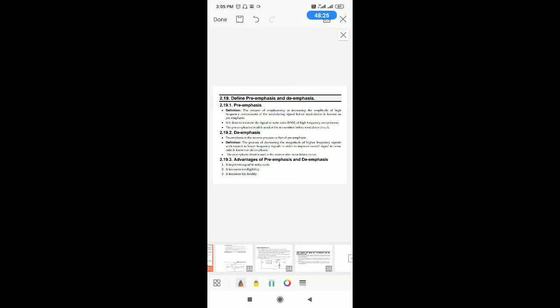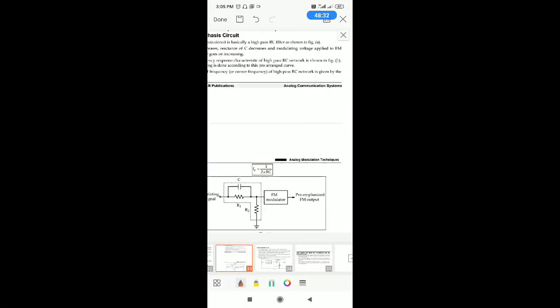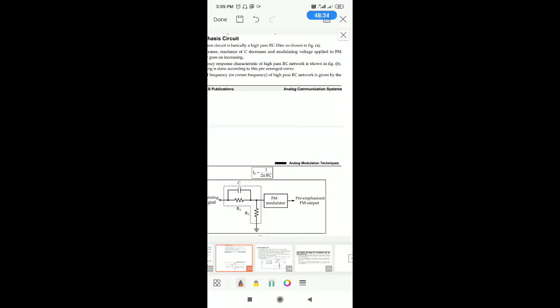And there are circuits for pre-emphasis and de-emphasis. This is a pre-emphasis circuit, because before modulation you need to amplify high frequency components. For that, you want to separate high frequency components. That is why you require a high pass filter.